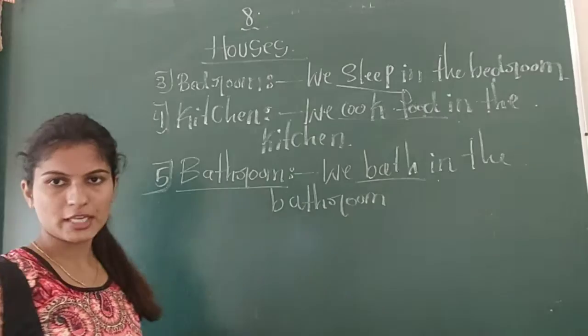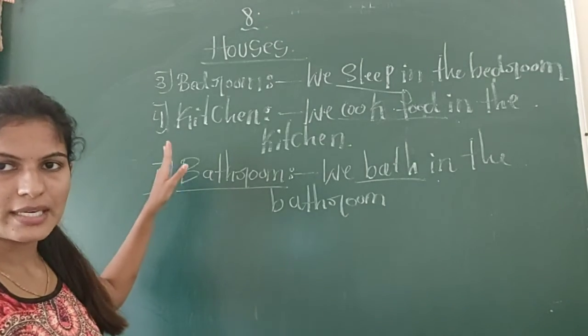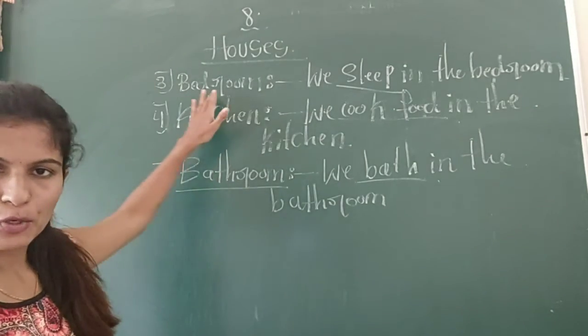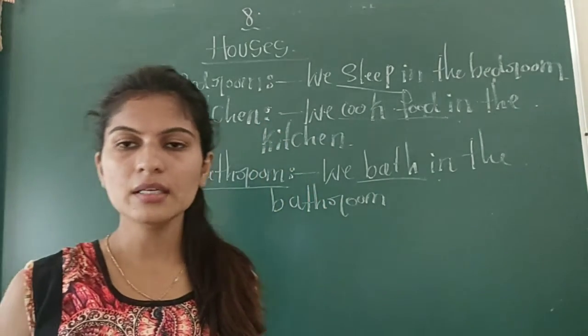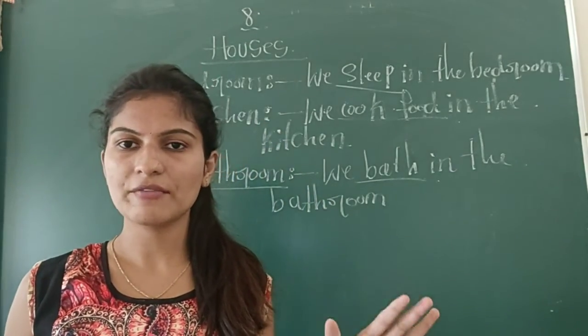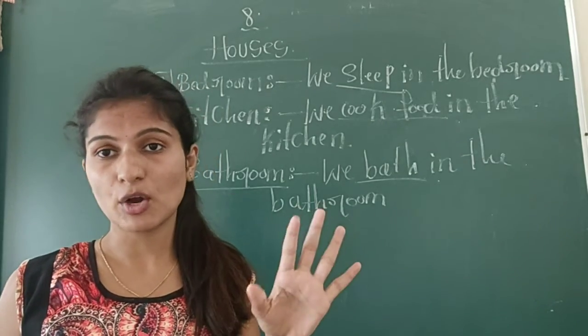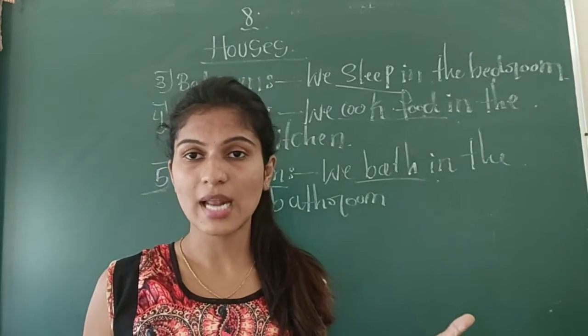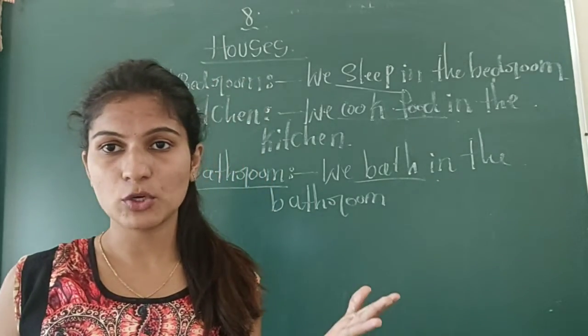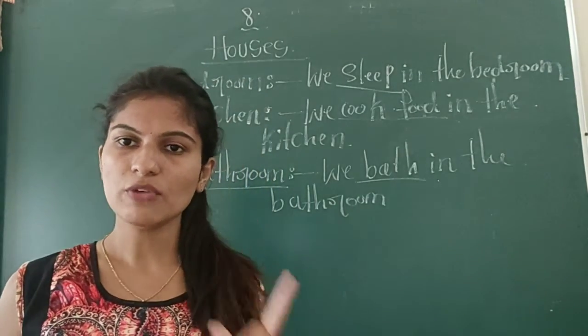So these are the remaining two rooms. First one is that, third one is that, bedroom. What do we do in the bedroom? We sleep in the bedroom, and different kinds of homes have different numbers of bedrooms. The big houses have more than one bedroom, and small houses have only one bedroom.